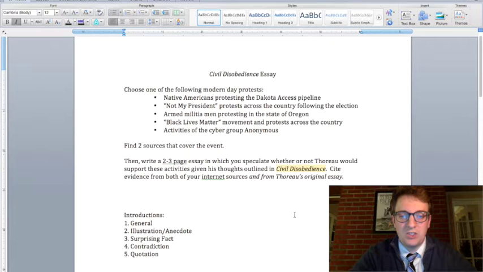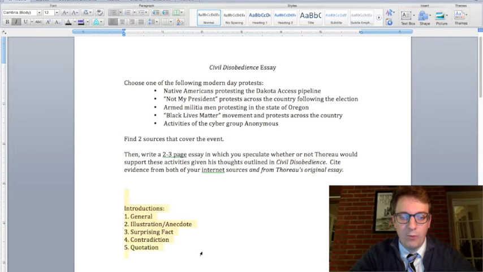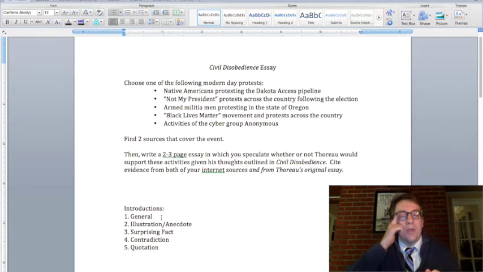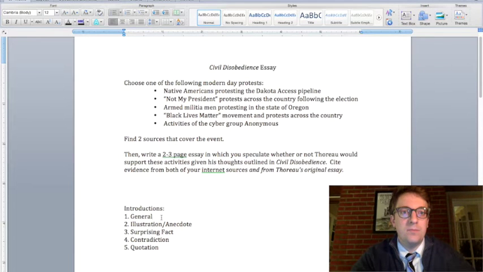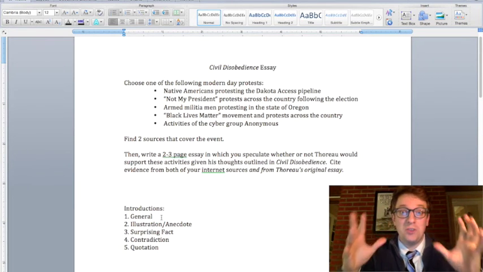So here are possible ways to start introductions. I have them written down right here. You can start with something that's very general. So if we're talking about civil disobedience, maybe I start off, and I don't want to say a definition of civil disobedience, because that's a little cliche, but that tends to fall under this umbrella term of starting things with the general.